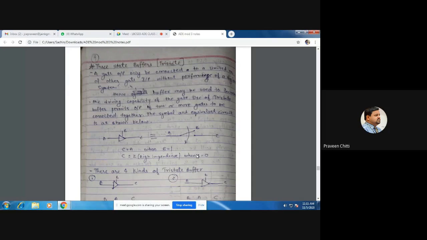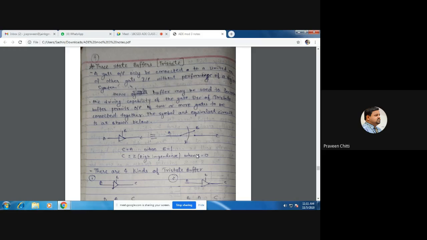Yes, that's where these buffers come into the picture. As I already gave you the answer, when you have a gate output and you connect that gate output to other inputs of the gate, it may happen that the output of the gate may not be able to drive the inputs of those other gates because of its insufficient strength, right? I need to get the same, but its sinking or sourcing current may be less. Hence, such buffers are required.